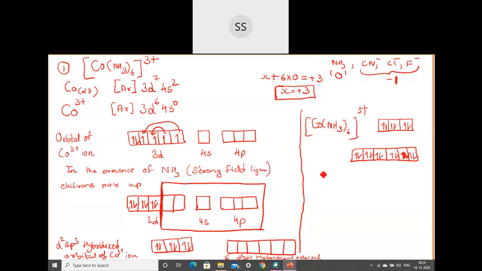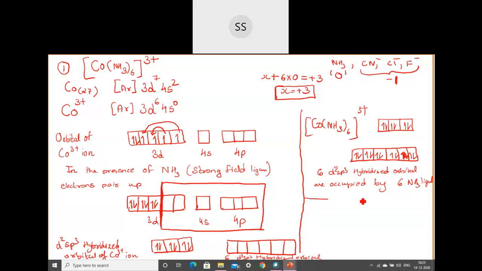So you can write here: 6 d2sp3 hybridized orbitals are occupied by 6 NH3 ligands. Okay, so only so much. It's very easy. If you are able to follow the VBT concept, only so much we have to do. So these are the main things.